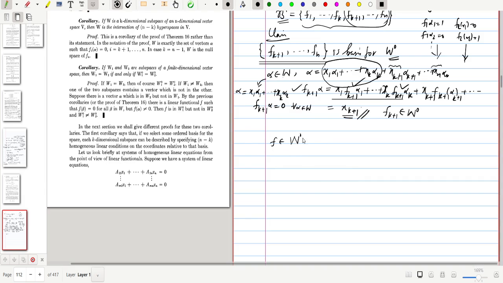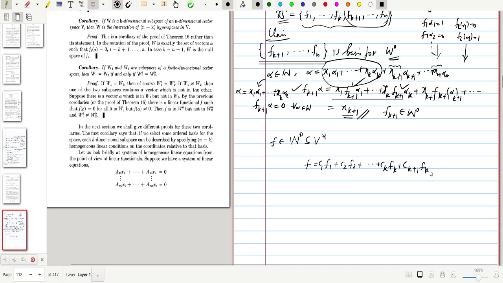We will prove that f is a linear combination of f_{k+1}, f_{k+2}, etc. Since f is an element of V star, it is written as a linear combination of all these elements: f equals c1 f1 plus c2 f2 plus etc. plus ck fk plus c_{k+1} f_{k+1} plus etc. plus cn fn. This is the general expression for f.